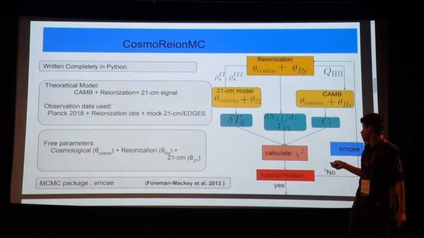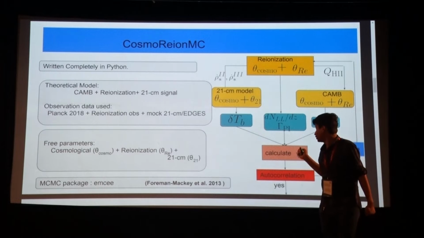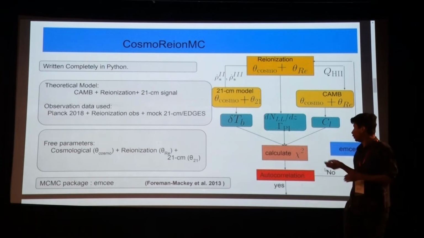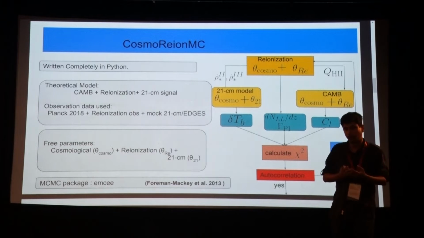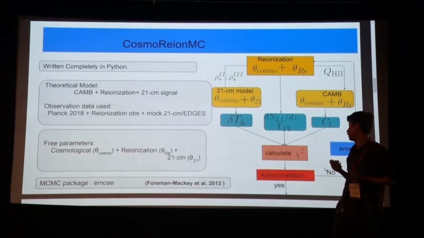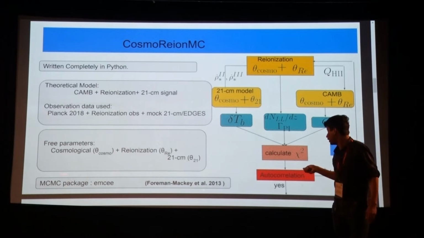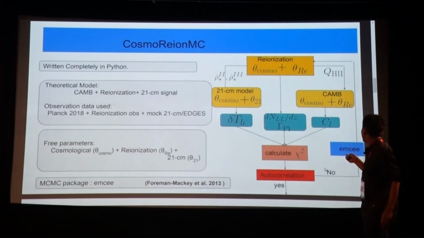It uses the Planck 2018 observation data, reionization observations, and 21 centimeter data. It could be mock data, it could be EDGES. It is up to you how you want to put in the observational data, or whether you want to use mock data. And this EMCEE is basically the MCMC package, which wraps the whole code.